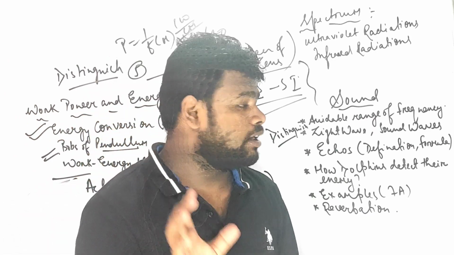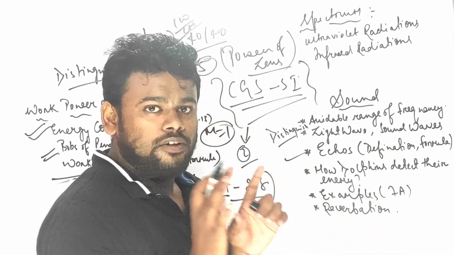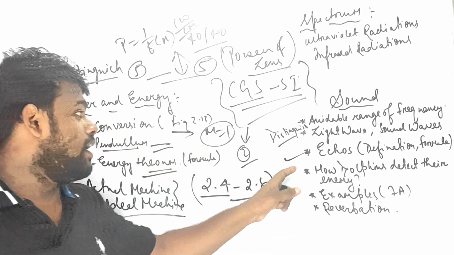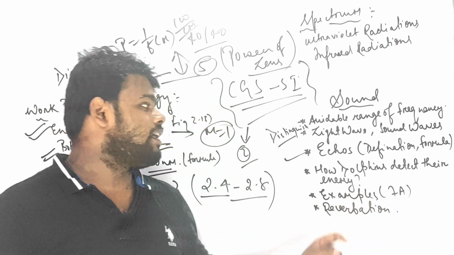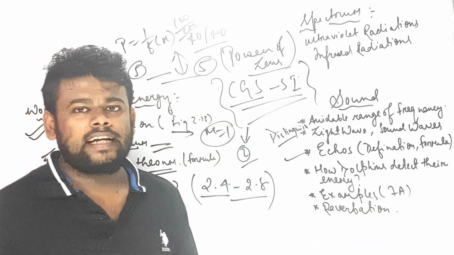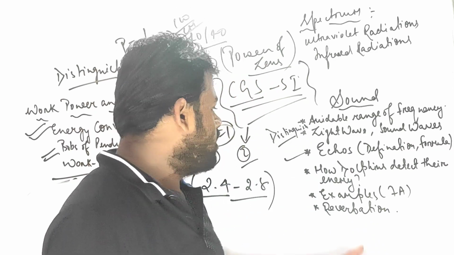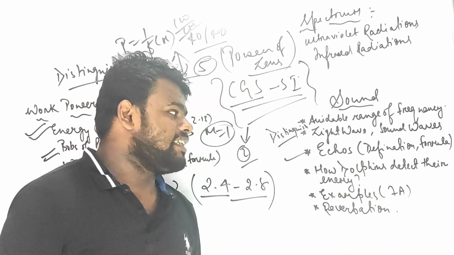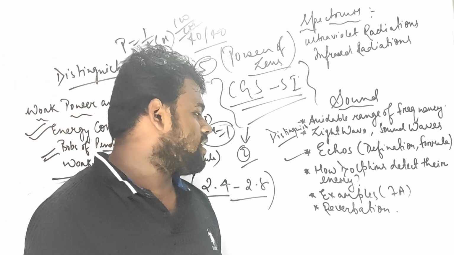एकोस से डेफिनेशन भी अच्छा, यू हैव टू रीड फॉर द एकोस. एकोस डेफिनेशन इज वेरी इंपॉर्टेंट. फॉर्मूला यू हैव टू कीप इनसाइड योर माइंड. एंड फॉर्मूला से एकोस का 2 मार्क का सवाल बनेगा. How does a dolphin detect its enemy in case of echoes? ये वाला favorite question of the board examination ICSE. Please do read it out. And example 7A, all the examples and all the exercises of 7A from the conscience and reverberation.